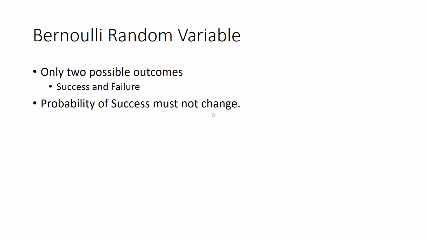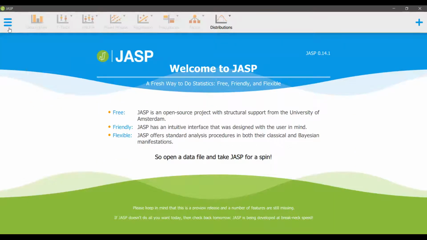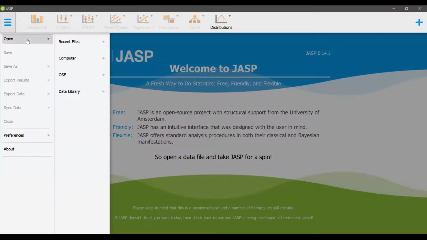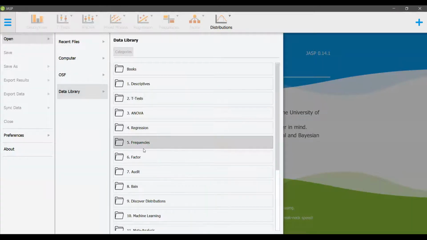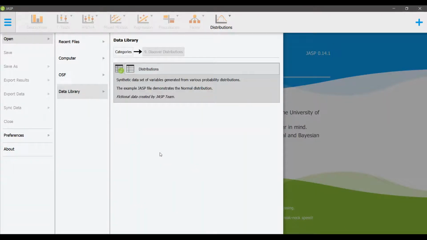Now opening JASP. Let's come to JASP. I urge you to open JASP and do whatever functions I'm doing right now, so it has better impact on your learning. We can go to open, go to data library, and under the ninth point, we have the discover distributions category, and a data set called distributions.